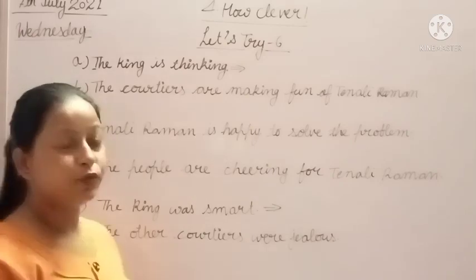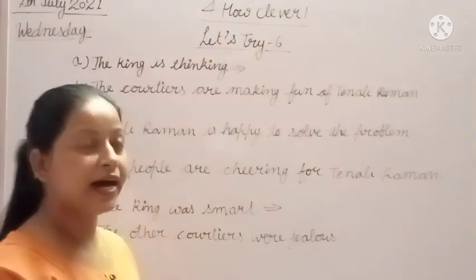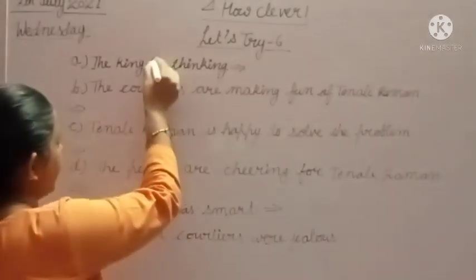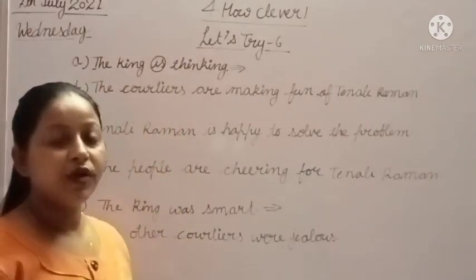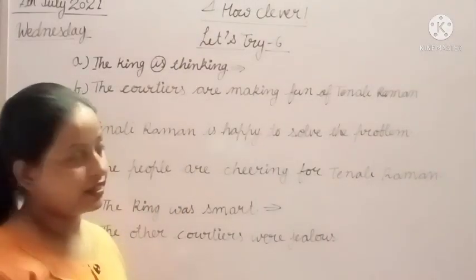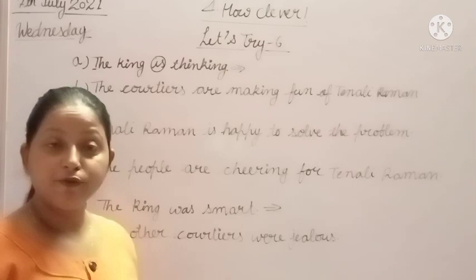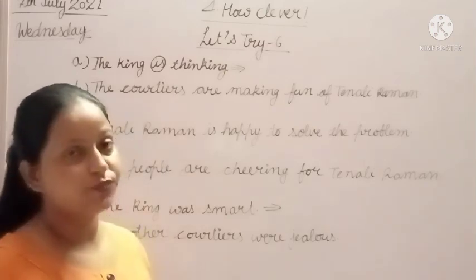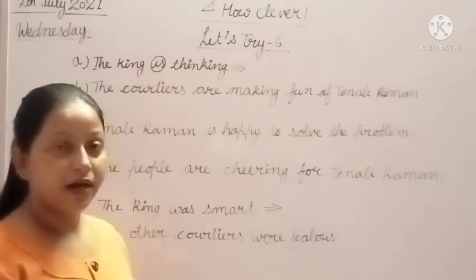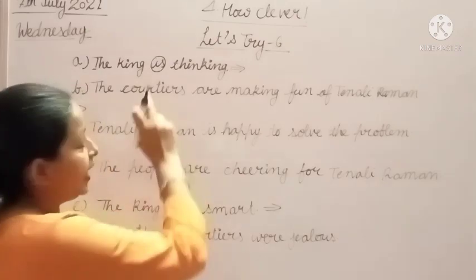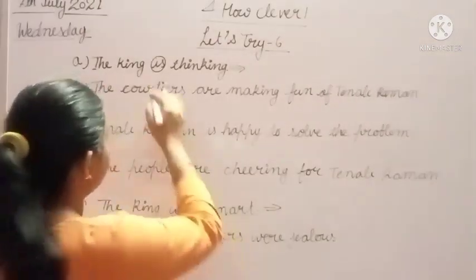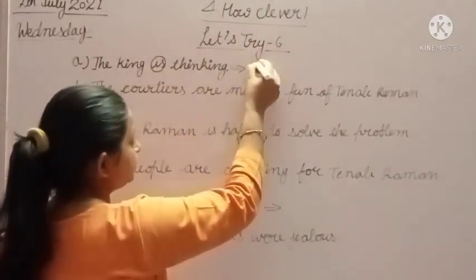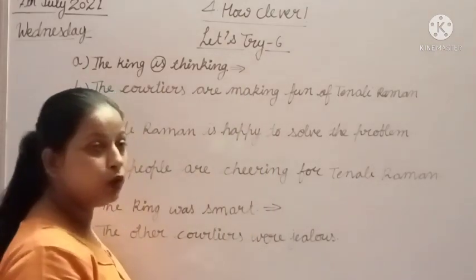First of all, we have to find out the helping verb. Where is the helping verb? This is the helping verb. Now we have to put it first in the sentence. When we make an asking sentence, we have to put the helping verb first.